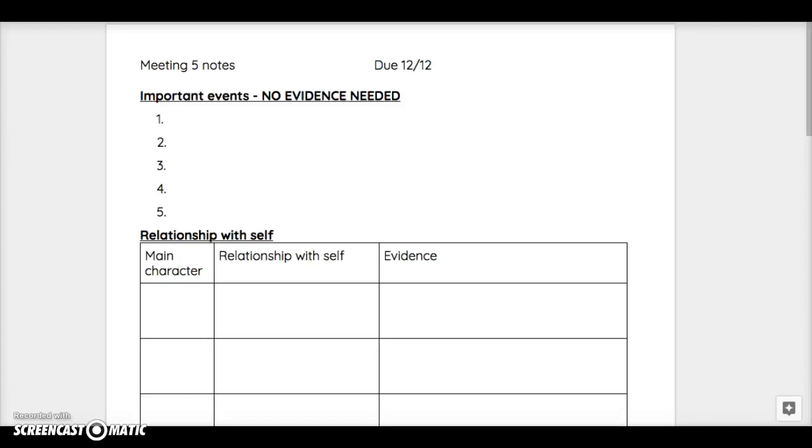Hi guys, this is Miss Slinger and I'm going to take you through the meeting number 5 notes and explain what you need to get started on today. You can find this template. Paper copies are pink and they are on the back countertop. You can also find this in Canvas too if you'd like to do it in Notability.